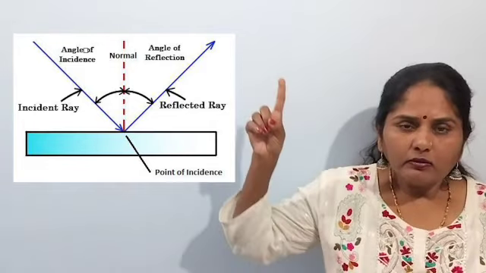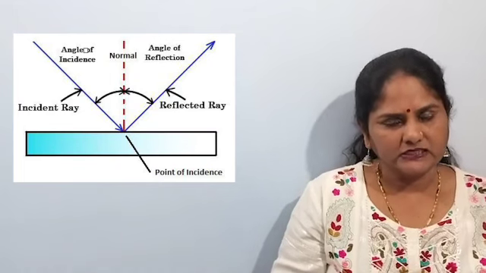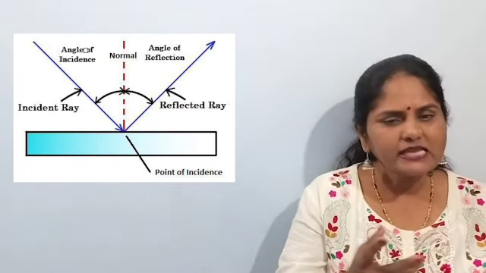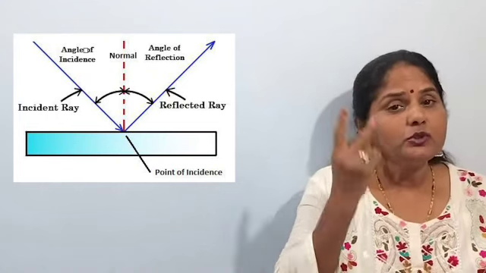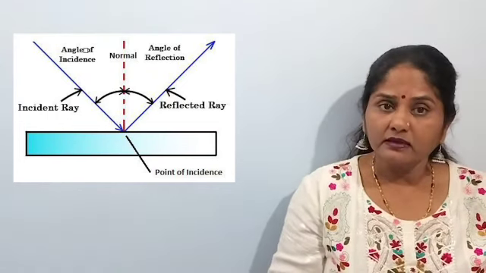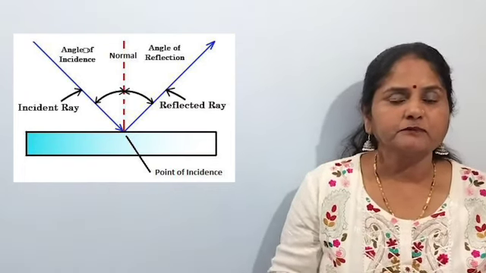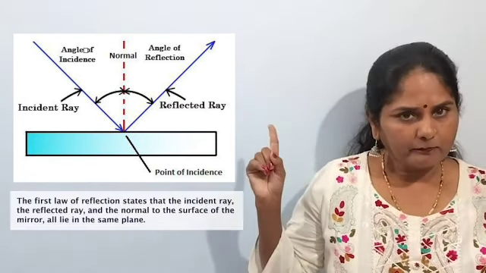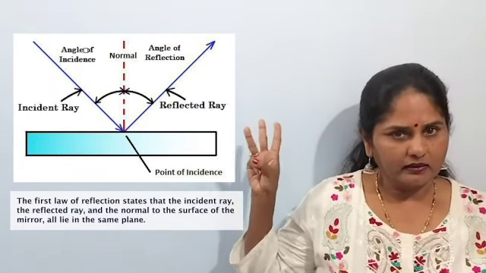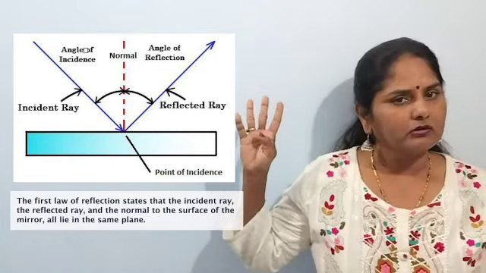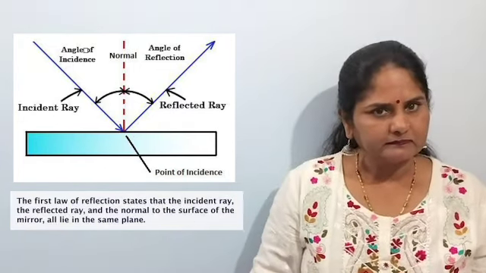Now, from this figure, 2 things are very clear, and we say that whenever reflection of light takes place, 2 laws are followed. Those 2 laws are: first, the point of incidence, incident ray, reflected ray and the normal all 4 lie in the same plane.